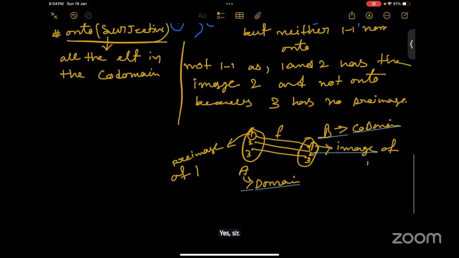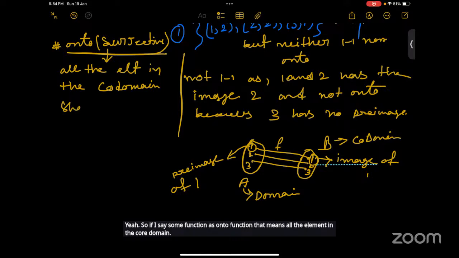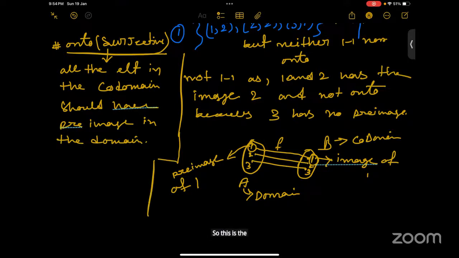So if I say some function is an onto function, that means all the elements in the codomain should have a pre-image in the domain. Okay. So this is the definition for onto function.